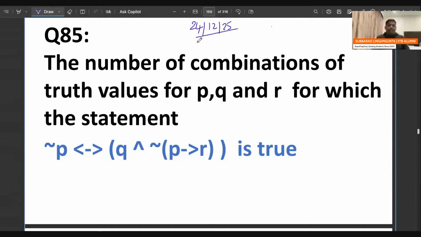This is the first problem of today's class. RIC batch, Discrete Mathematics. The number of combinations of truth values for P, Q, and R, for which the statement (negation P implies Q) double implies (negation P implies R) is true. The number of combinations of truth values for P, Q, and R for which this statement is true.